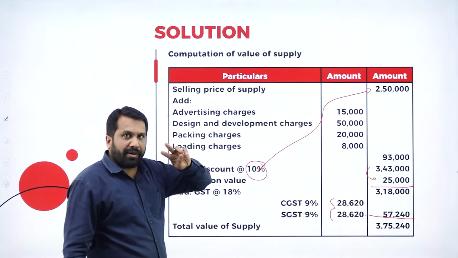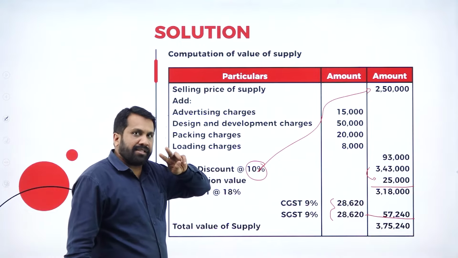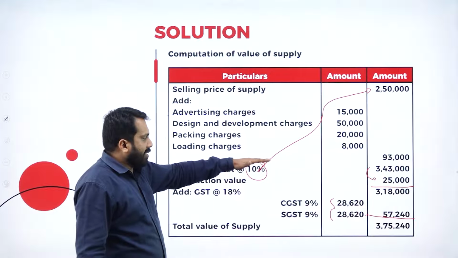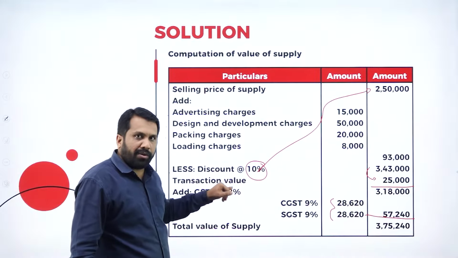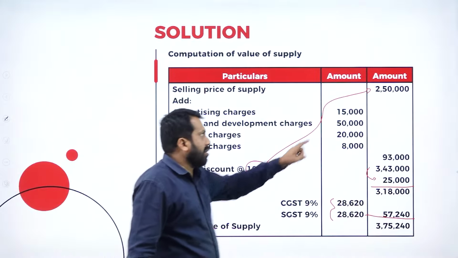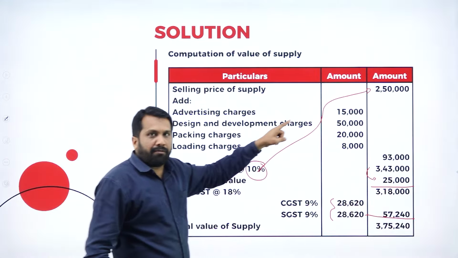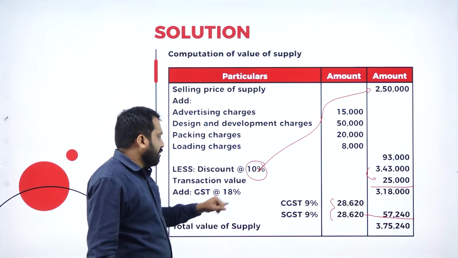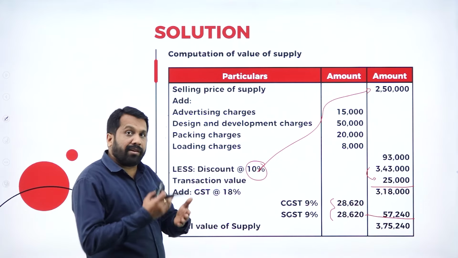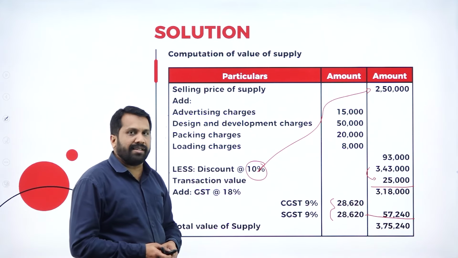So, add everything, as I told you, excluding tax and excluding subsidy from government. Less discount, whatever is given; discount should be calculated on this value. For your final answer, you have to add your tax. Tax you have to split into CGST and SGST.